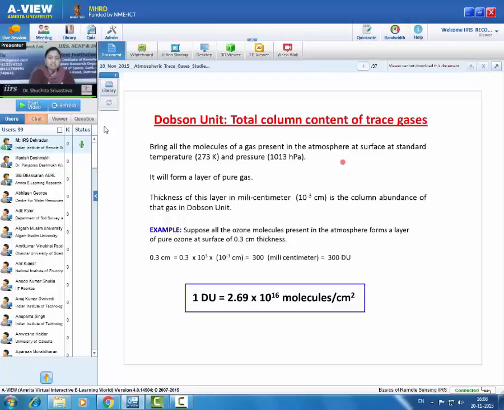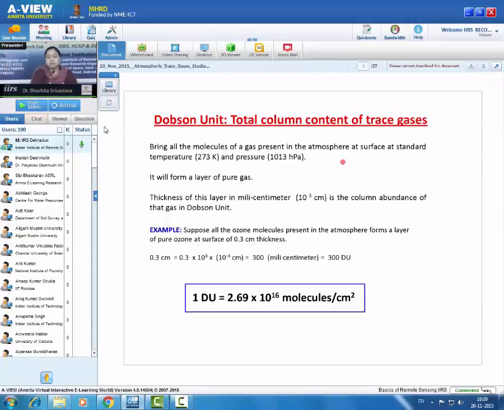To understand this, a simple example is given. Suppose all the ozone molecules present in the atmosphere from surface to top of the atmosphere, we have to bring all the gas molecules near the surface and it forms a layer of pure ozone of the thickness 0.3 centimeter, which can be written as 300 millicentimeter.